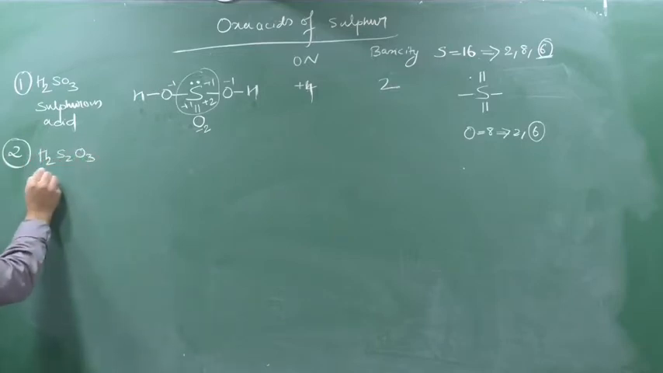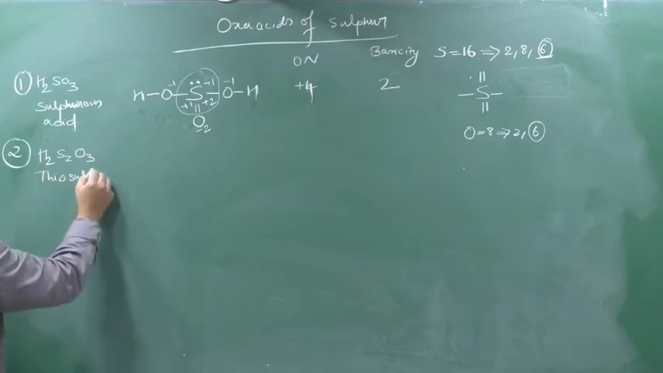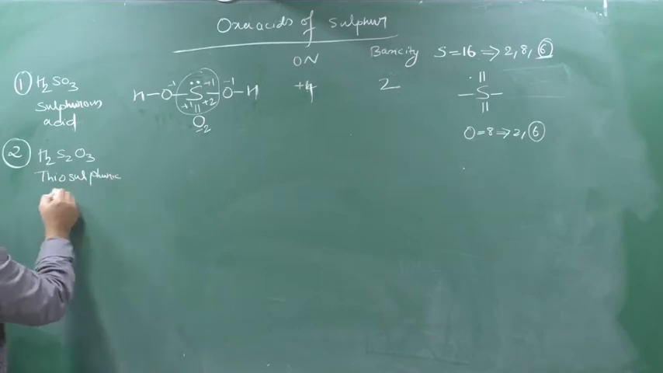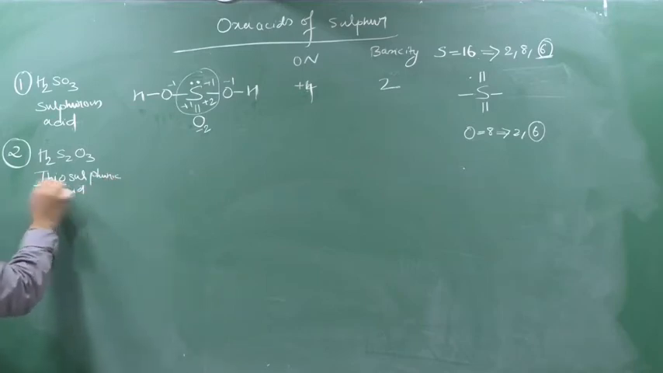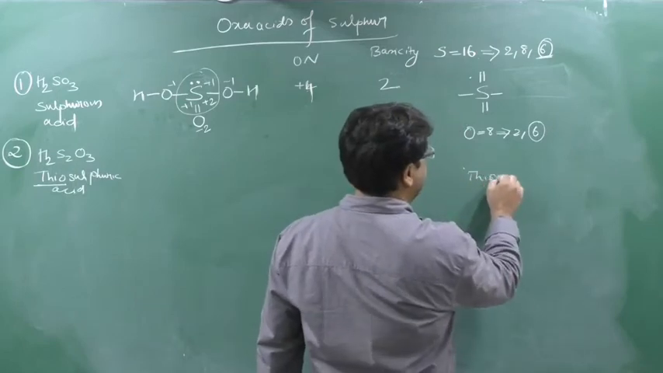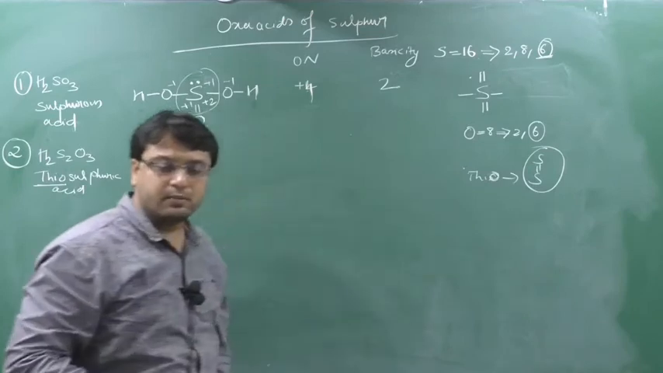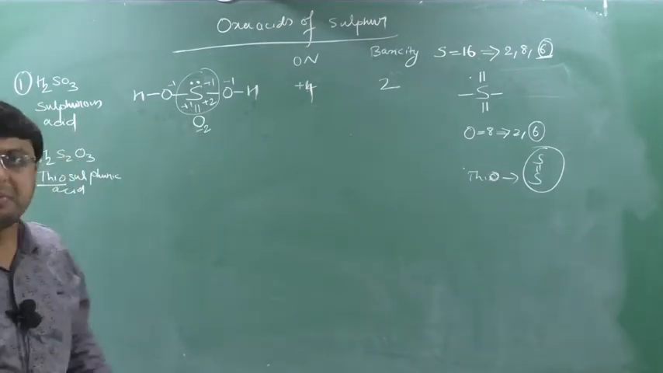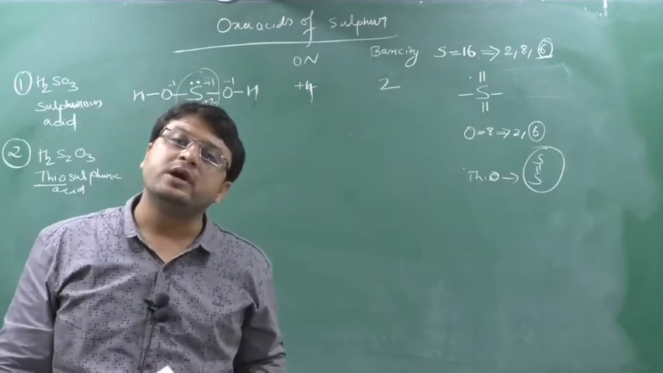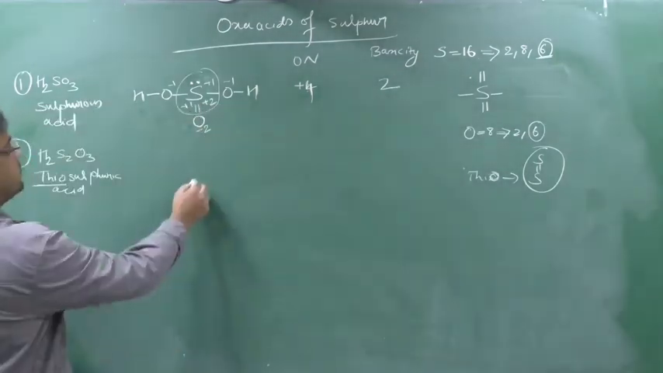H2S2O3. This is known as thiosulfuric acid. Whenever the name thio comes, please remember, thio indicates the bond between sulfur. This is the one trick to remember the structure. Thio here indicates the bond between the sulfur. So here see, there is 1 sulfur.